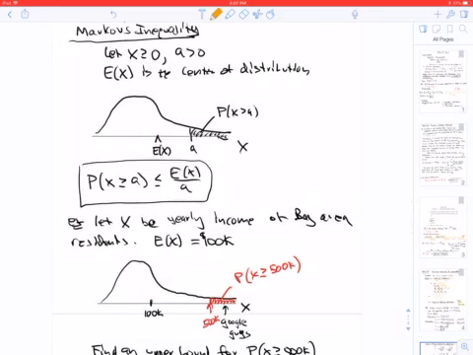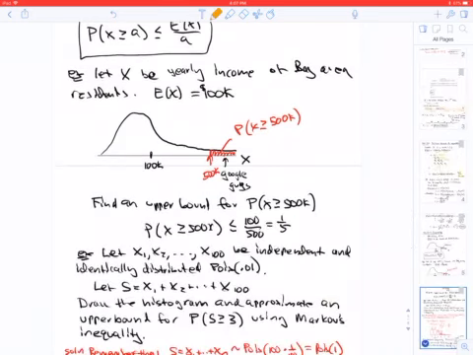Then we did Markov's inequality. Markov's inequality gives you an upper bound for the tail probability of a non-negative distribution. If a is a positive number, then the probability that X is greater than a is less than the expectation of X over a.